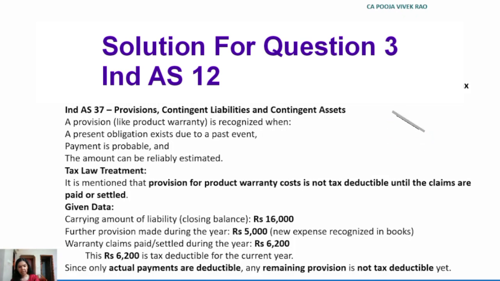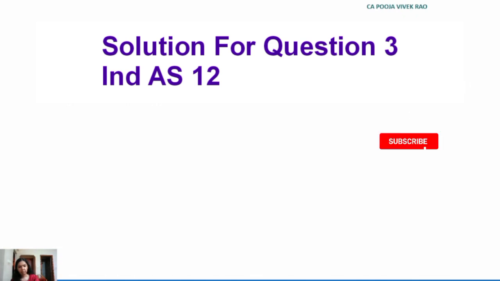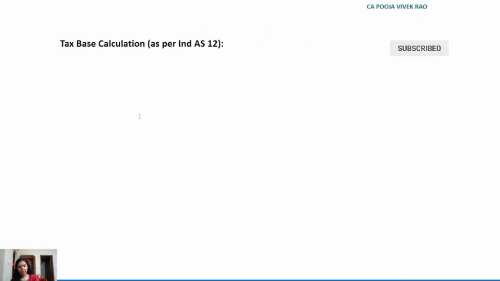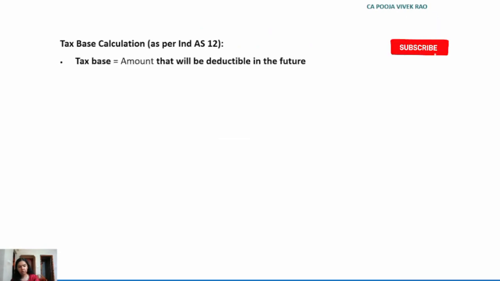So now let's see the tax base calculation as per Ind AS 12. As per Ind AS 12, tax base is equal to amount that will be deductible in the future. Since the entire 16,000 is a provision not yet paid, it has not been allowed as deduction yet and it will be allowable as deduction only when settled in the future.